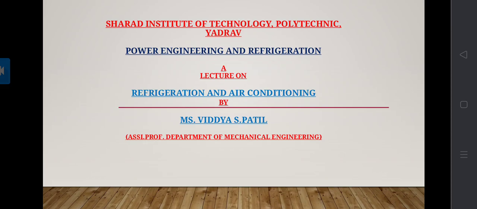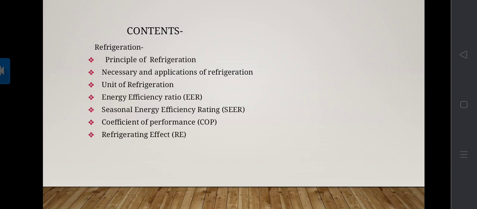Today we are going to start our fifth unit, that is refrigeration and air conditioning, for the subject power engineering and refrigeration. In this session we are going to cover the principle of refrigeration system, necessity and applications of refrigeration, and various terms of refrigeration like unit of refrigeration, energy efficiency ratio, that is EER, seasonal energy efficiency ratio, that is SEER, and coefficient of performance, that is COP, and refrigerating effect, that is RE.